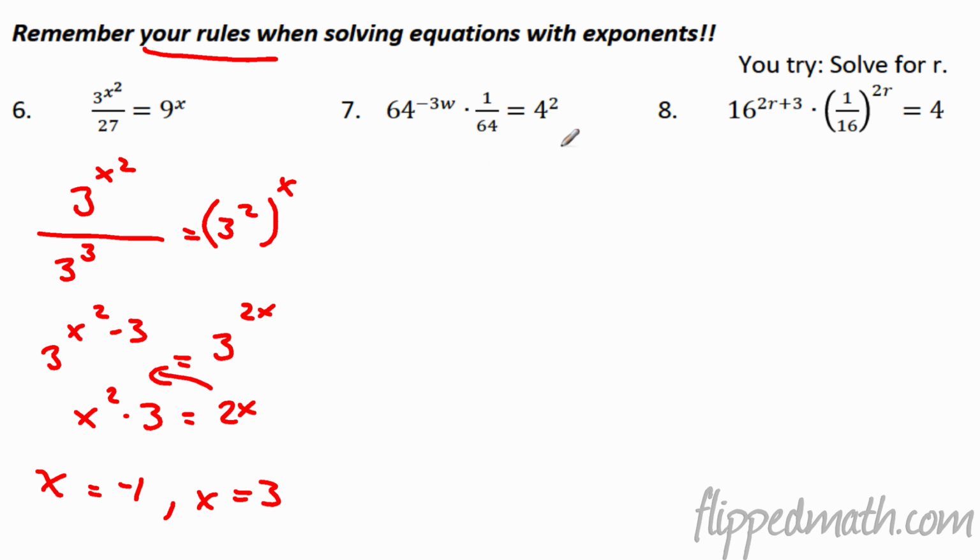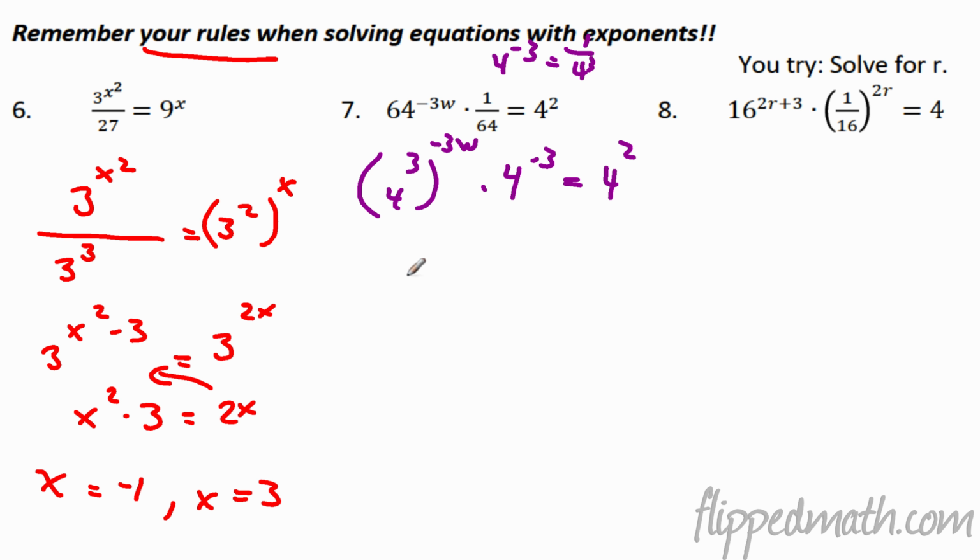All right, number 7. Same idea. I look at all these powers of 4. This is really ugly, though. I'm going to rewrite that. That's 4 to the third power. And then that. You've got to be really careful with your parentheses and everything. So that is raised to the -3w power times, what is this, 1 over 4 to the third, so that's 4 to the -3, and this is all equal to the 4 squared power, right? So 4 to the -3, did everybody catch that? So that's 1 over 4 to the third, which would be 1/64th, so that's where that comes from.